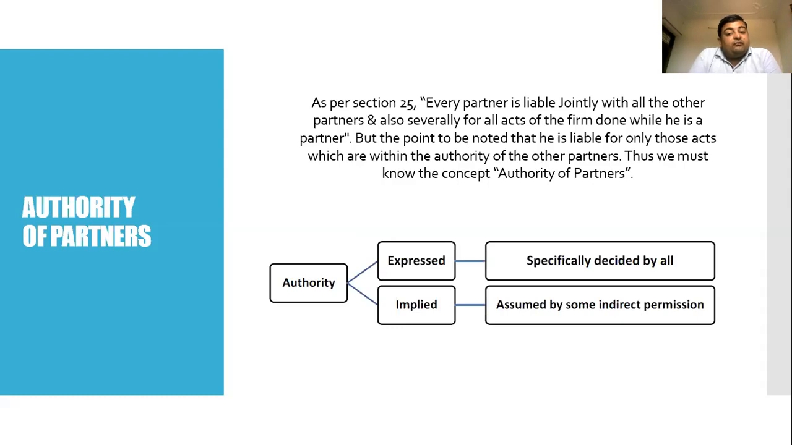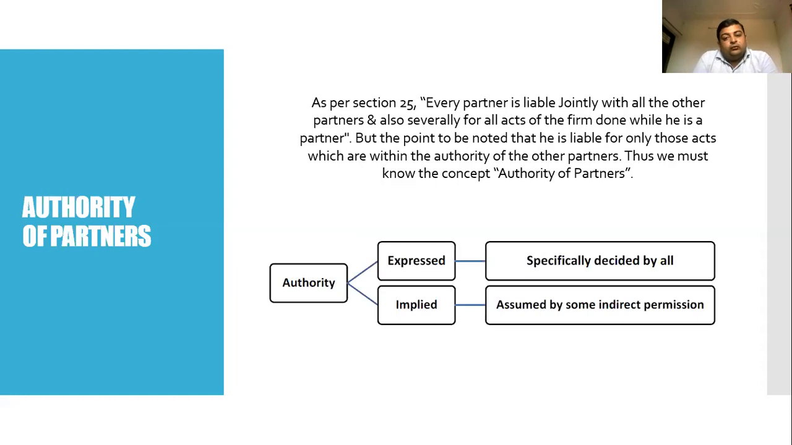If some acts are not within the authority of the partner and he has done such acts, then the firm cannot be held liable. Only that partner can be liable. All the partners jointly are not liable if one partner has done work beyond his authority. The partners are liable only if they have done acts within the authority as defined by the Indian Partnership Act 1932.